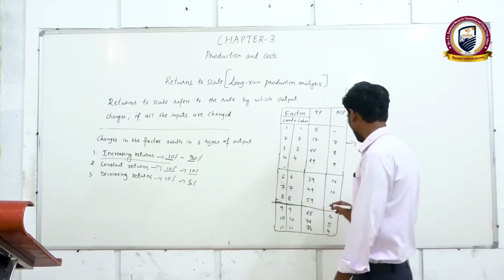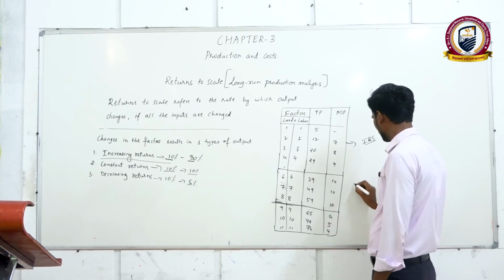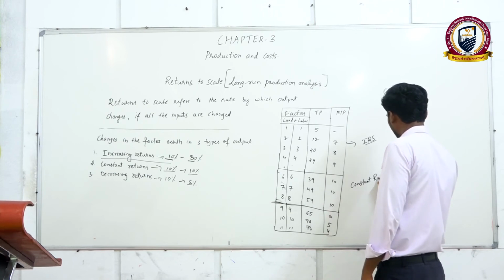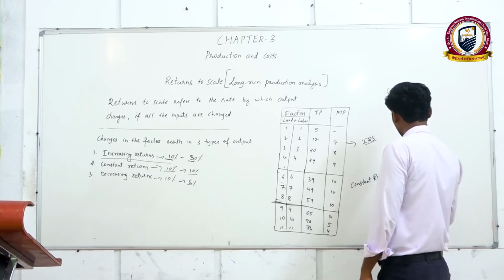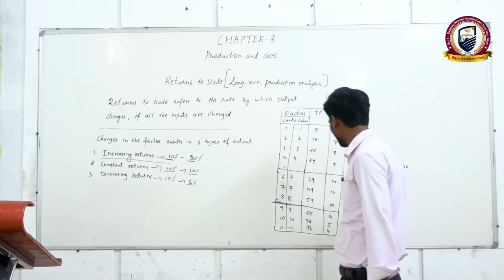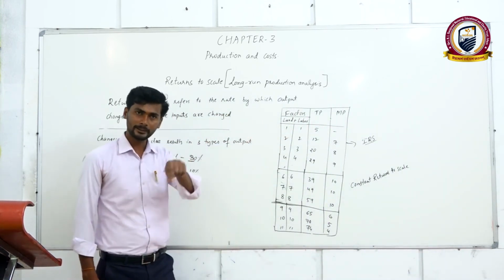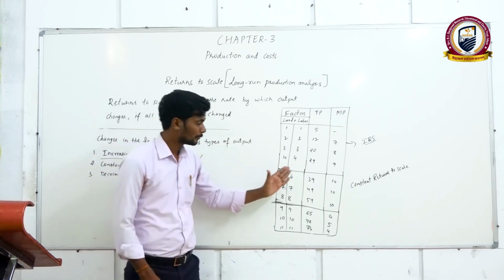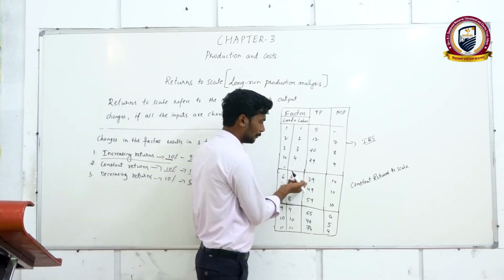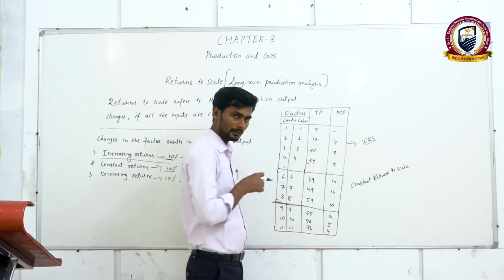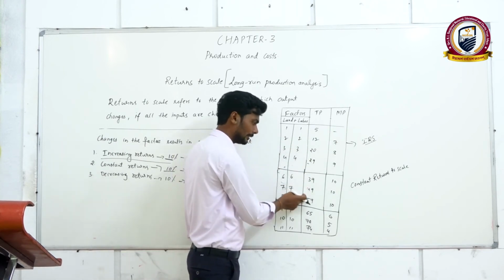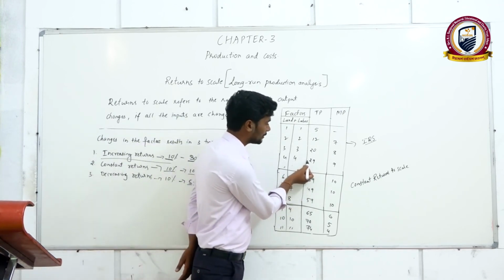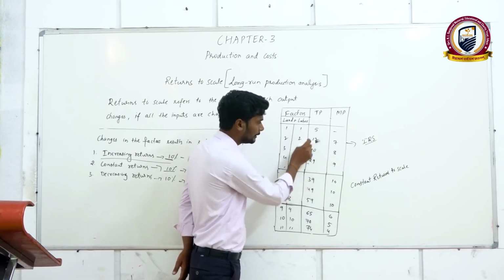Then second, this is from 6 to 8. This is the stage which is referred to as constant returns to scale. Here you can see total production is increasing at a constant rate. Now total production is more than in the stage of increasing returns to scale, which means total production is increasing, but it is not increasing as much as it was increasing in these stages.